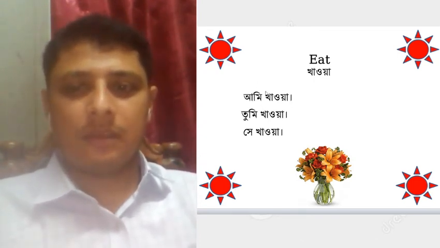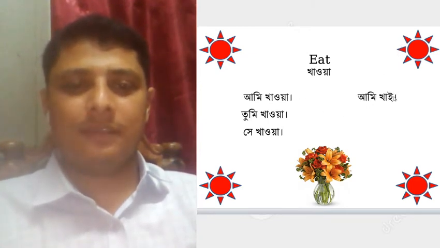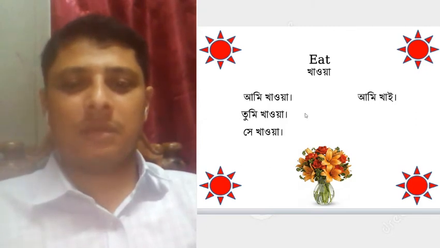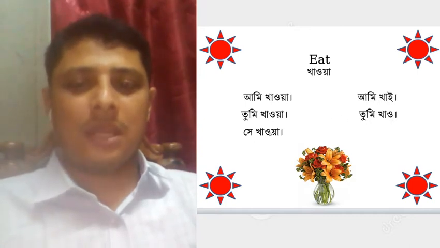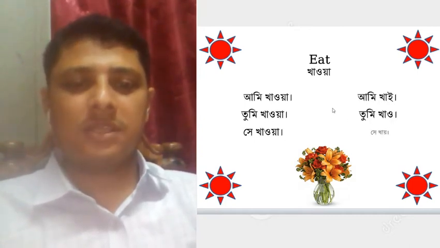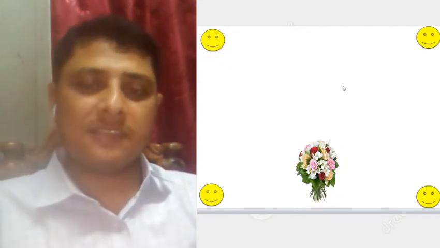Here we can see when we use ami, the verb word changes like khai. Yes or no? Yes. Next one, tumi. When we use tumi, the verb word khawa turns into khao. And the last one, she. The verb word changes like khai. So khawa would be khai, khao, khai. In the same way, dear students, in English it changes.